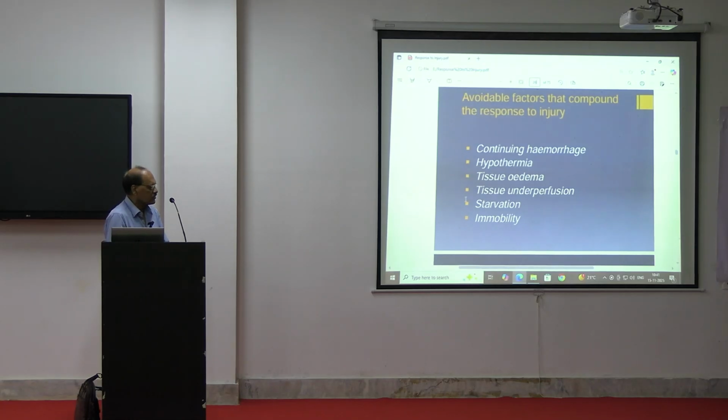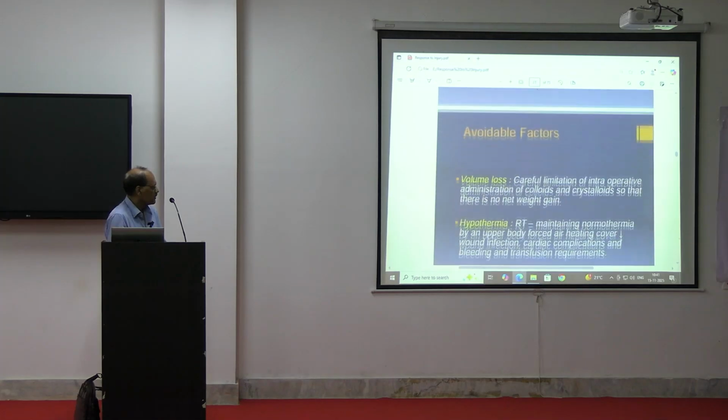Tissue edema should not be there. Then tissue hypoperfusion should not be there. Then starvation should not be there. The patient should not be asked to refrain from food, so starvation is avoided. Then immobility. As quickly as possible, we should ask the patient to move. Even when the patient has recovered from surgery, as quickly as possible we should ask the patient to move properly. These are a few points that can restore the patient after injury.